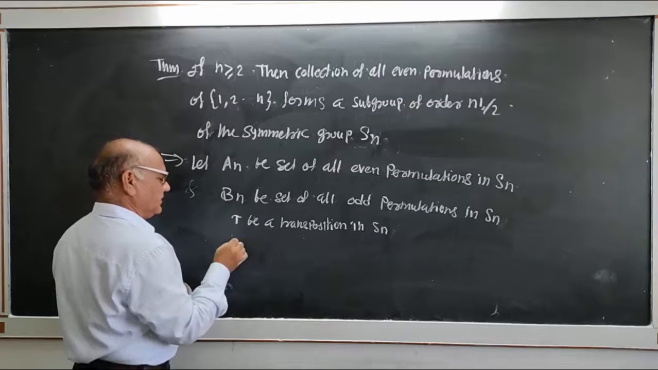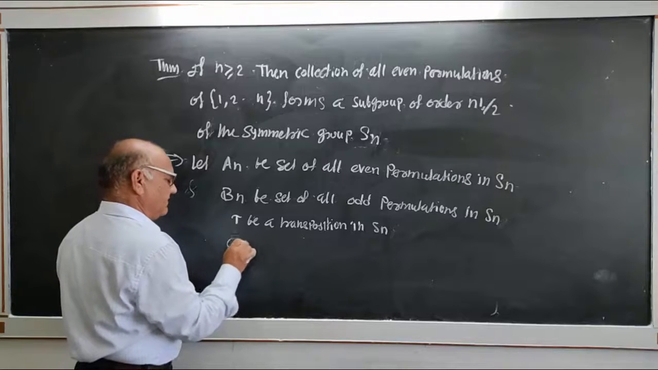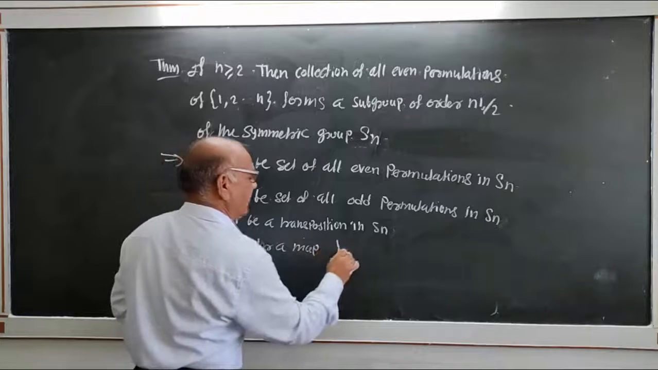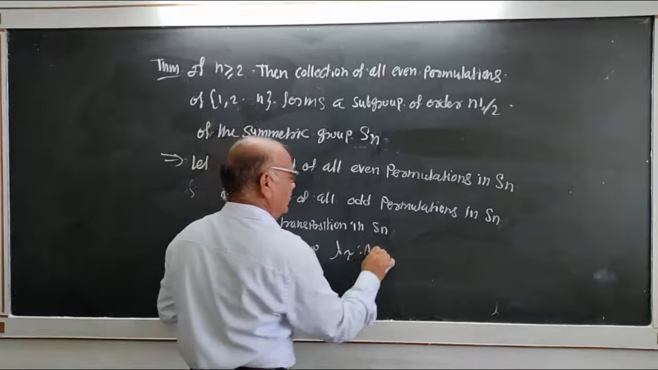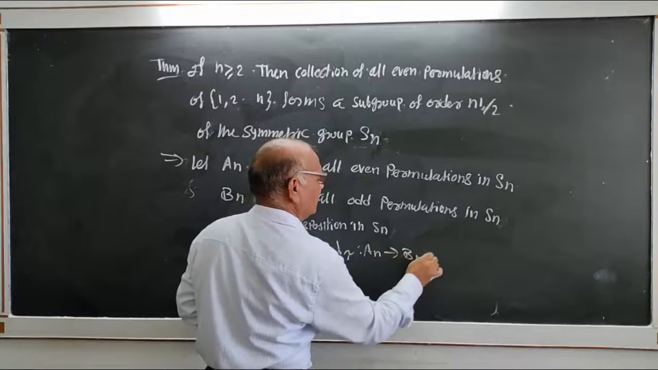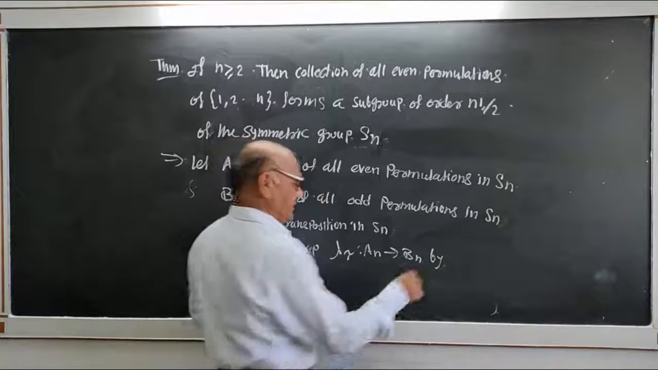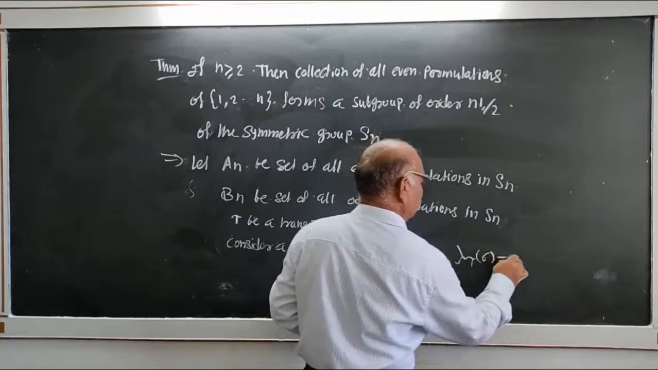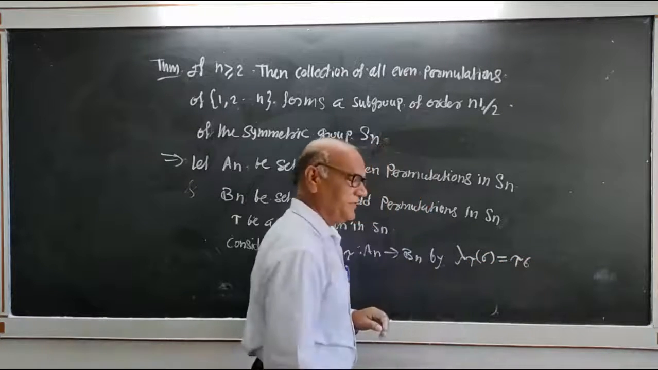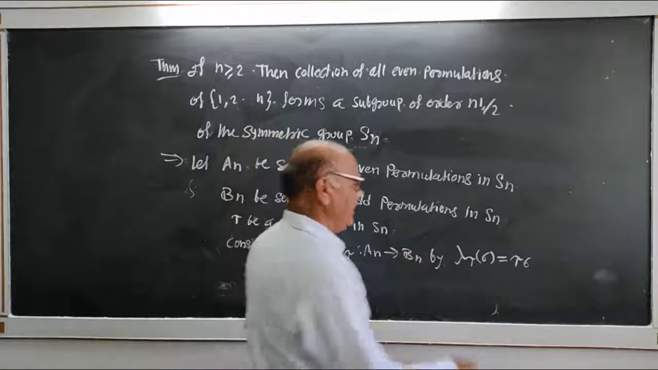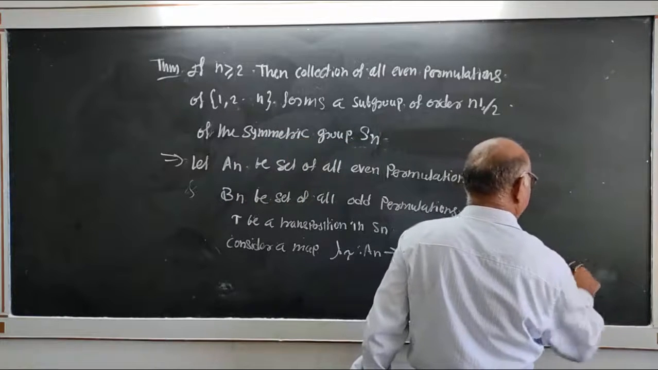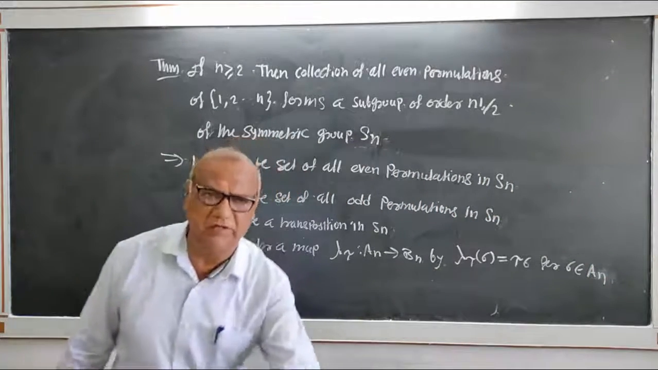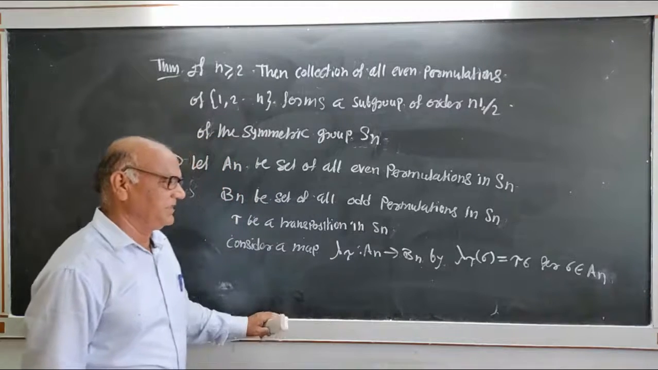Suppose we consider the map lambda 2 from An to Bn by lambda 2 of sigma is equal to tau sigma, where sigma belongs to An. Sigma is an even permutation.